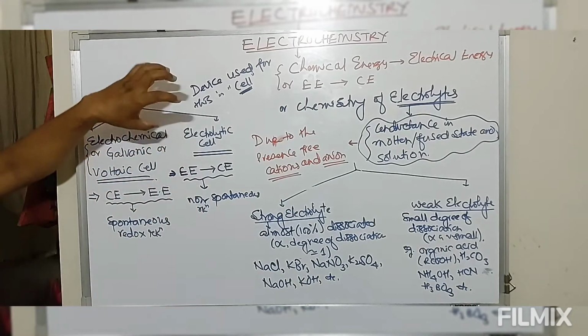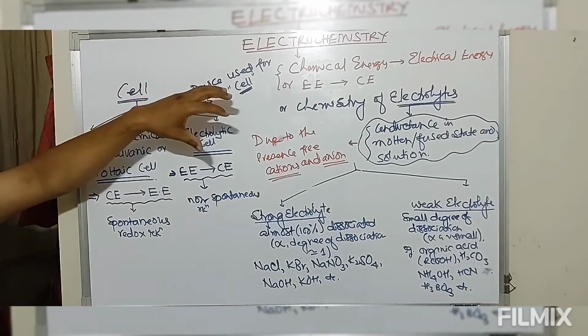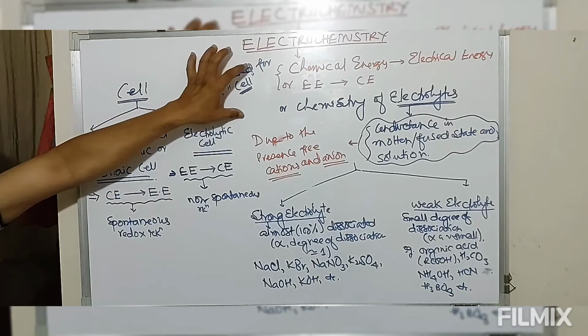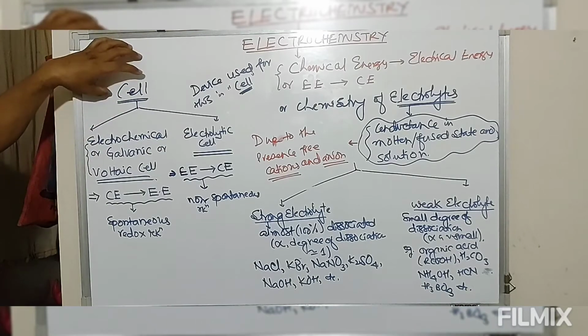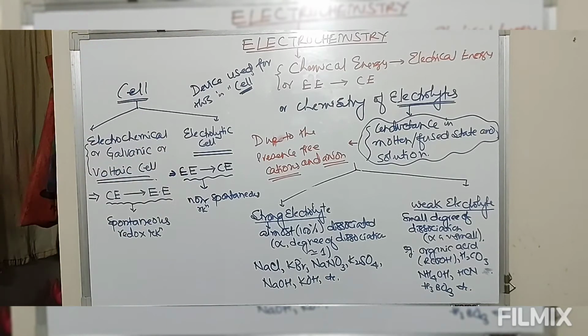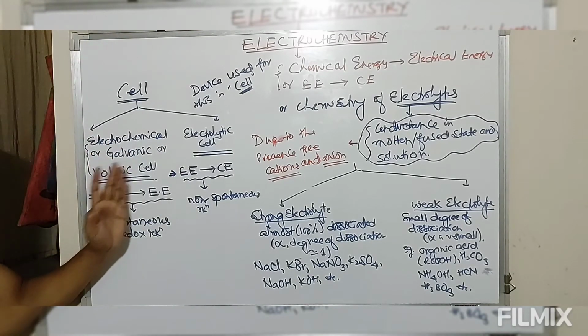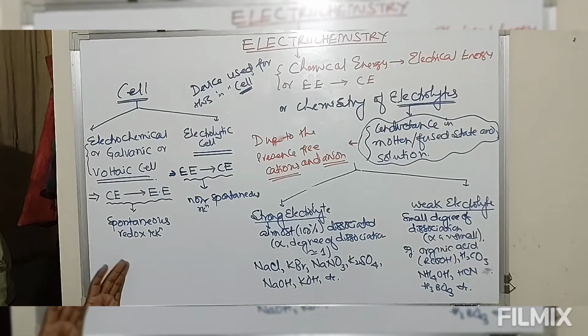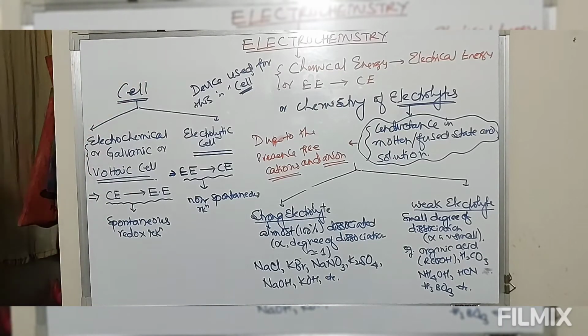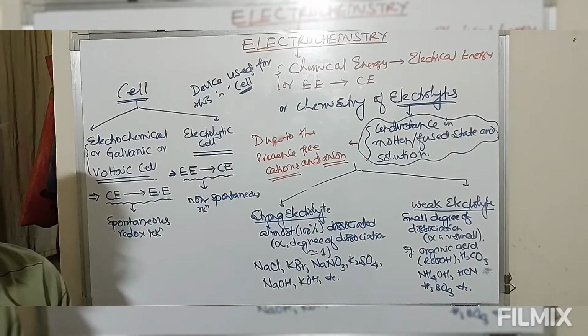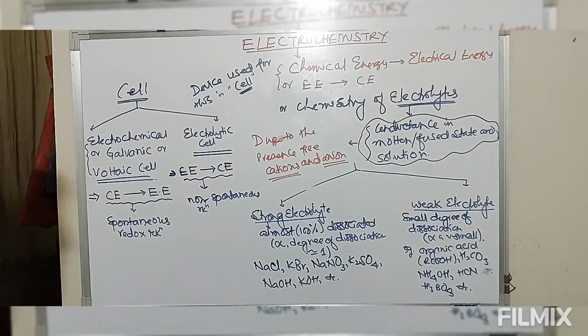And this chemical to electrical energy conversion is carried out in a device known as a cell, and we have classified the cells into two different types: electrochemical, galvanic or voltaic cell. Now let's see the components of this cell and some important terminology involving it.